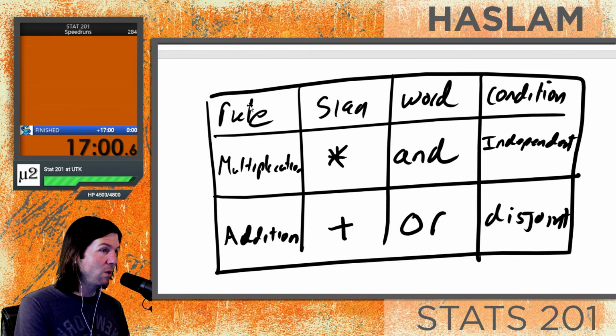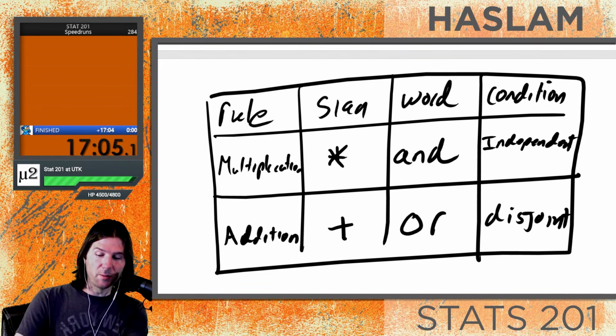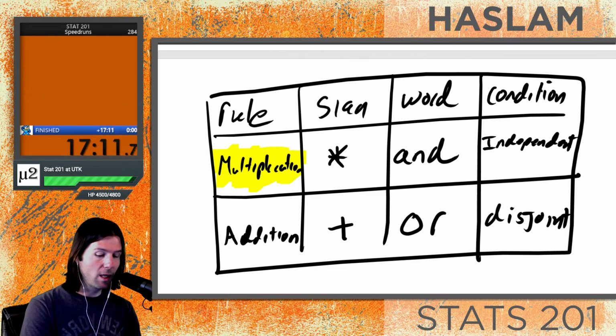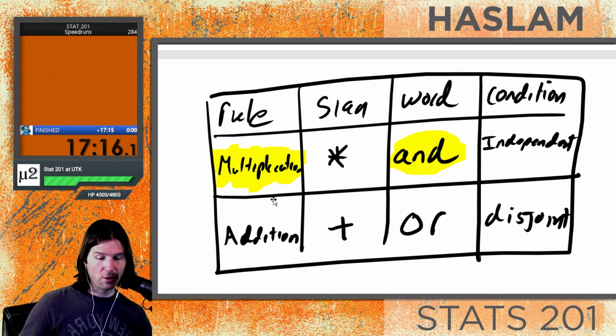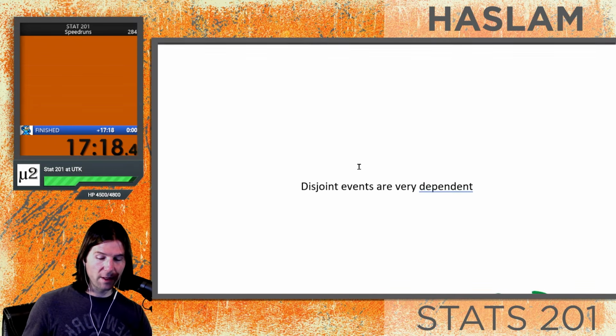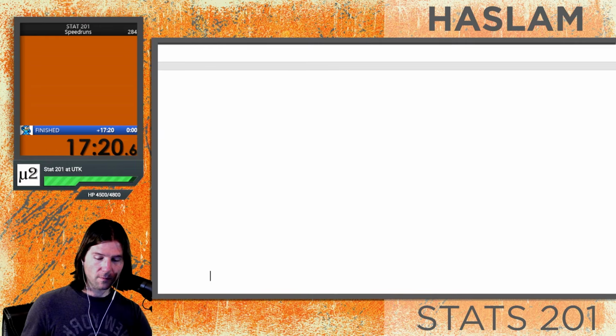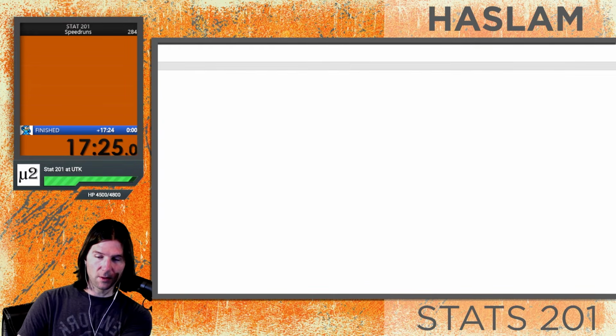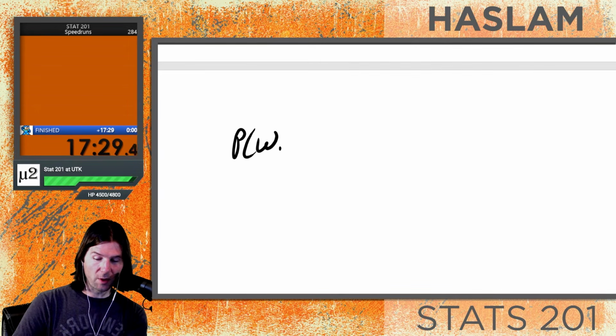So to multiply two things together, we're saying they both happen at the same time. That's what the multiplication rule is implying, that you have this occurring and this occurring right here. Two things occur at the same time, and we're going to say this happens and this happens. So let's say we have two teams that are playing completely different games. And historically, we have the Patriots and we have the Browns. So we have the probability of win for the Patriots. We'll go probability win team 1 and the probability of win team 2.